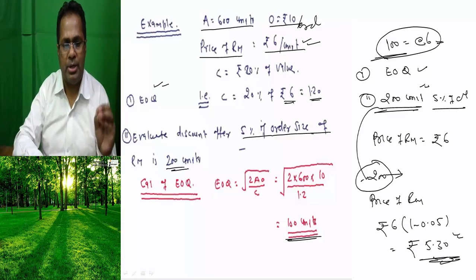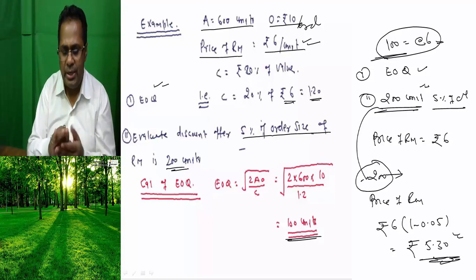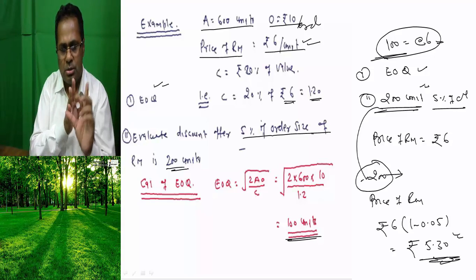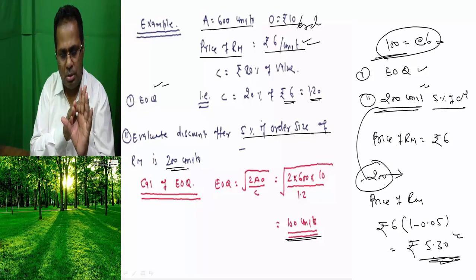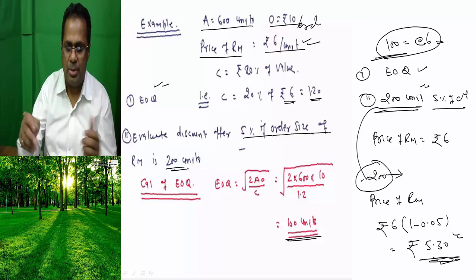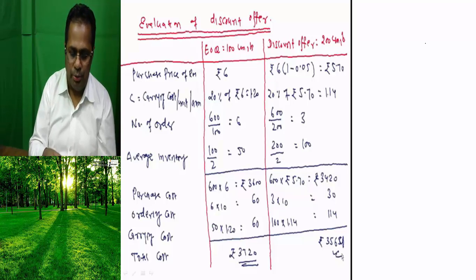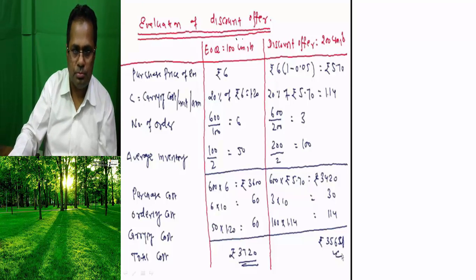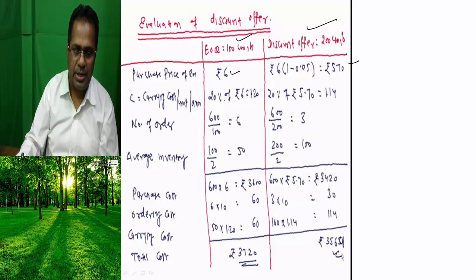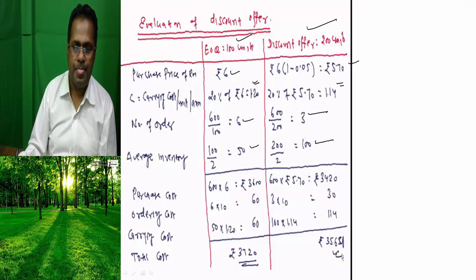Whenever you have to evaluate a discount offer, we need to calculate three things: ordering cost, carrying cost, plus purchase cost of raw material, which I am going to show here. Look at it. EOQ, discount offer. Price here 6, here price 5.70. Carrying cost 20% of the raw material, that is 1.20, and 20% of 5.70 is 1.14. Number of orders 6 and 3. Average inventory 50, and average inventory here 100.